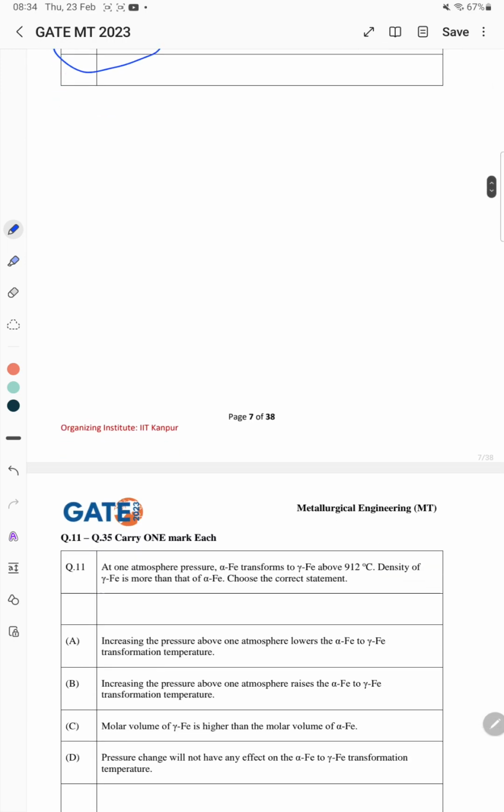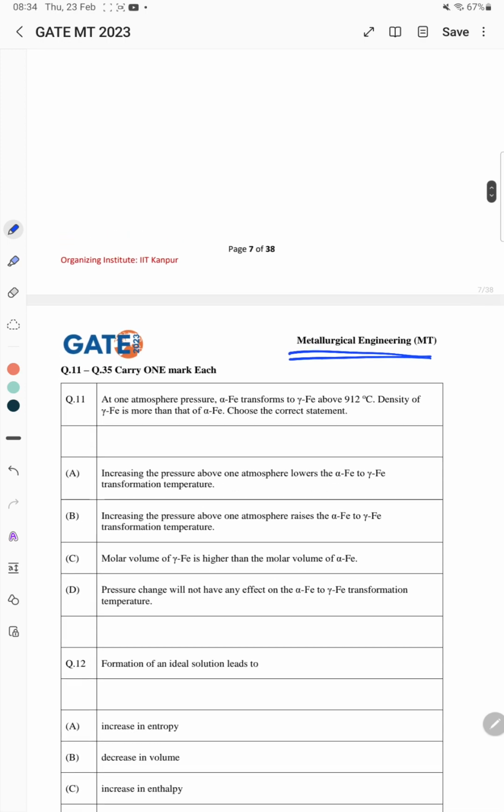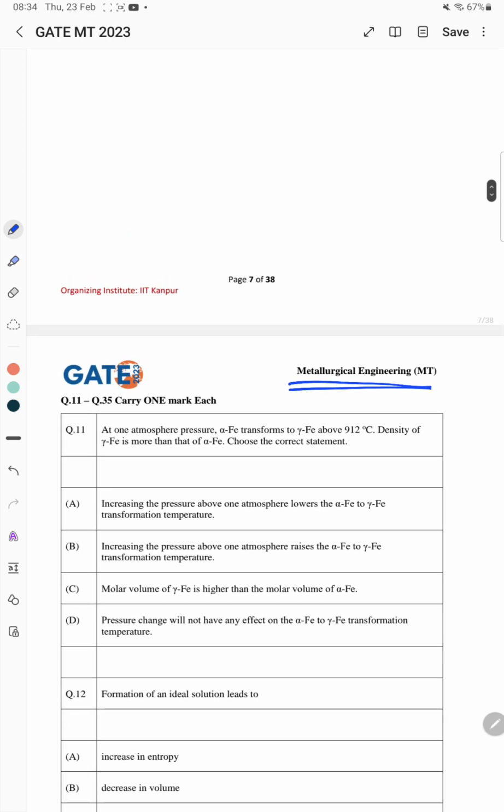Now we are going to discuss the 1 mark questions, which are the technical questions for metallurgical engineering. At 1 atmospheric pressure alpha iron transforms to gamma iron above 912 degrees Celsius. The density of gamma iron is more than that of alpha iron. Choose the correct answer. For this the correct answer is A. Increasing the pressure above 1 atmosphere lowers the alpha iron to gamma iron transition temperature. So the correct answer is A.